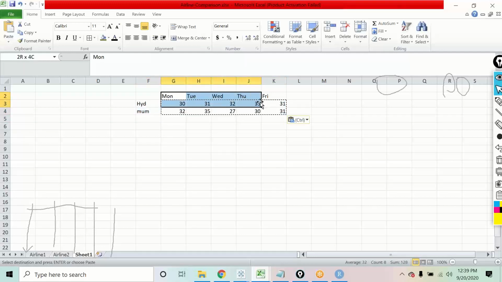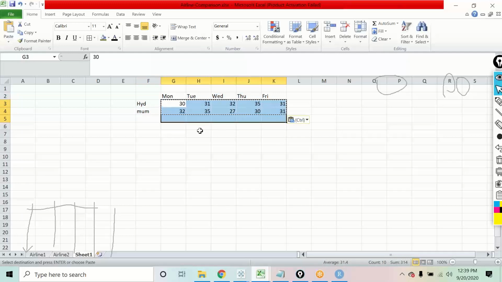You can forget about column names and row names for now. First of all, create this matrix. I'll tell you how to add row names and column names in a while. But you have to create a matrix that should look like this.